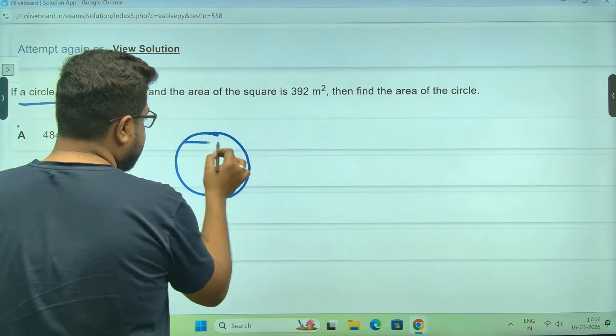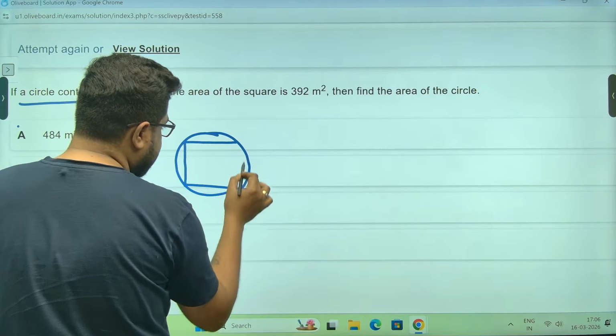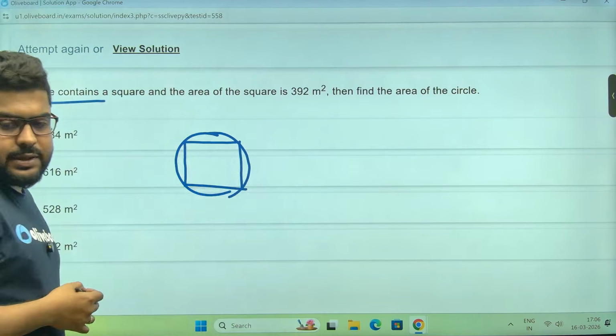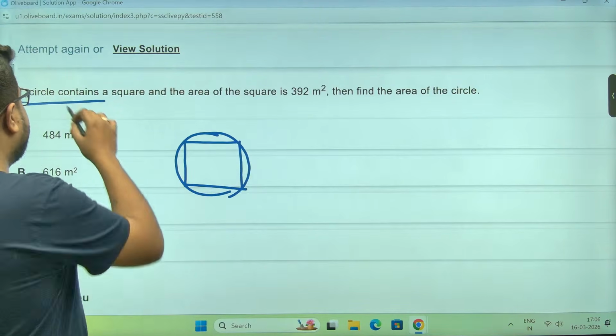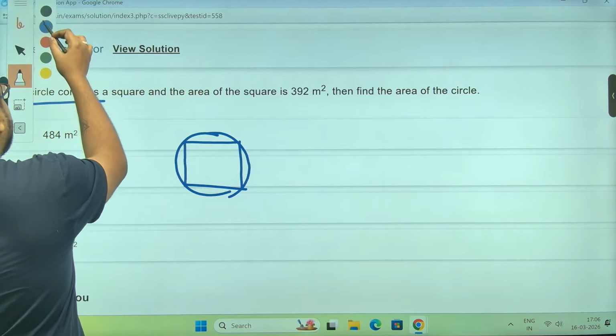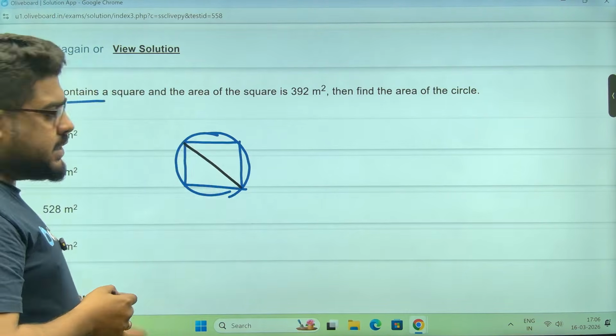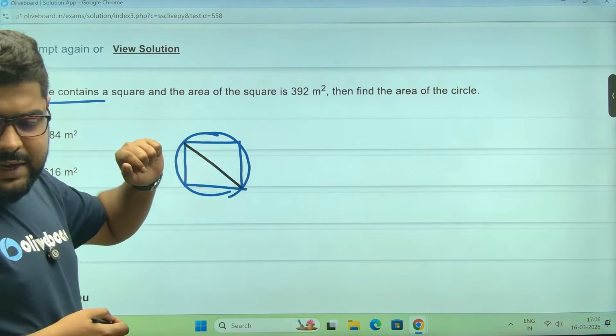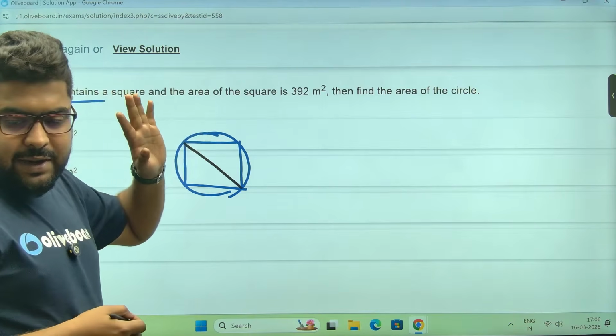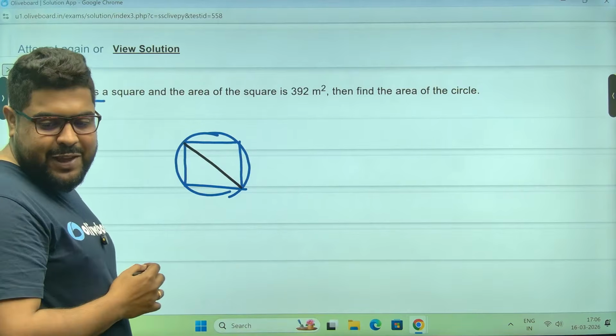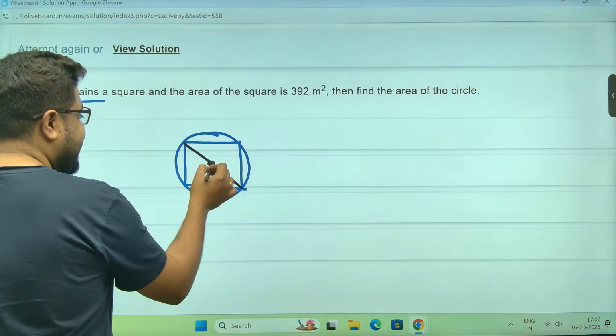The circle contains the square, so the square will be inside. This is the diagram. That means this is your diagonal, and diagonal is equal to diameter. I told you in the classes, dia equal to dia, if you remember.